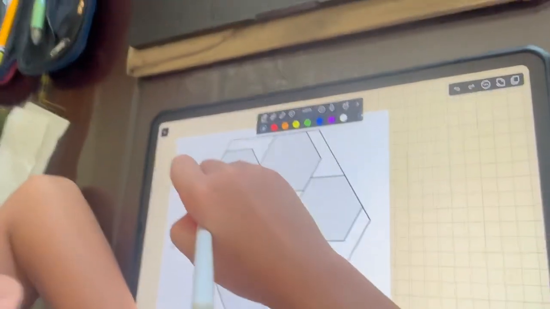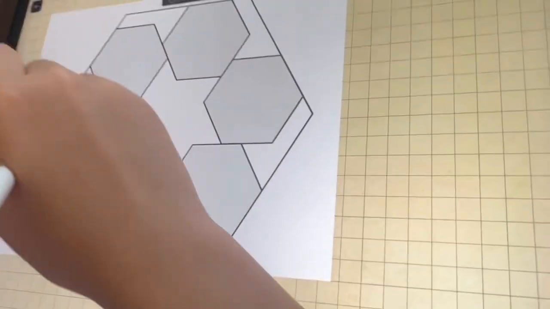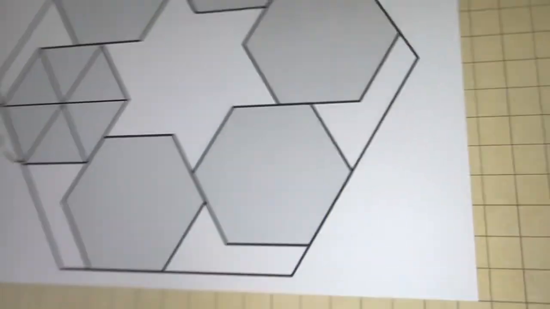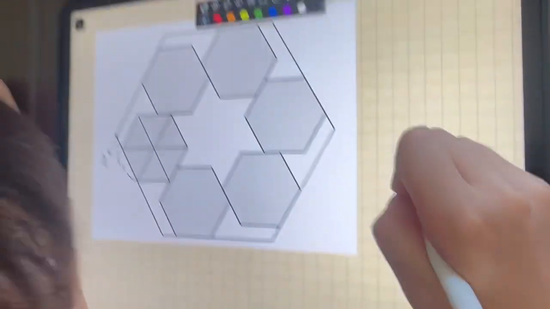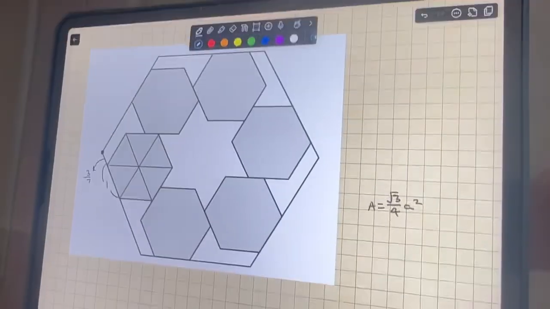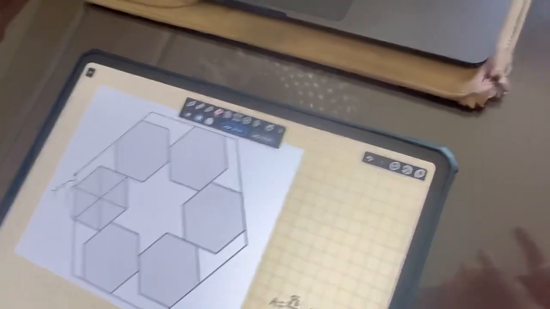So, to find the area of a hexagon, first, you have to draw these 3 lines. These 3 lines make 6 equilateral triangles. Now, more people know the area of an equilateral triangle, which is √3/4 a squared, where a, lowercase a, is one side. But what if you don't know that as well? Then what would you do?